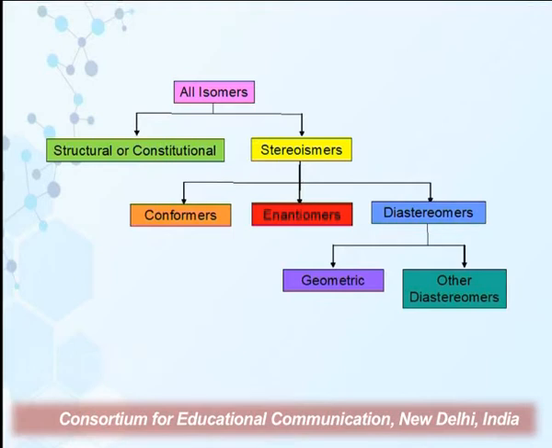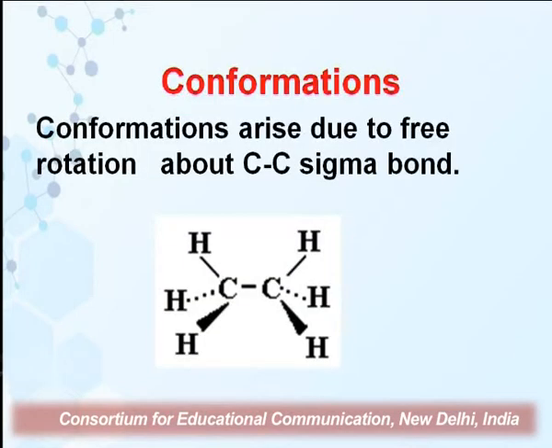Whereas enantiomers are non-superimposable mirror images of each other, and they are optically active. Whereas diastereomers are not mirror images of each other, and geometrical isomers are one of the examples of diastereomers.